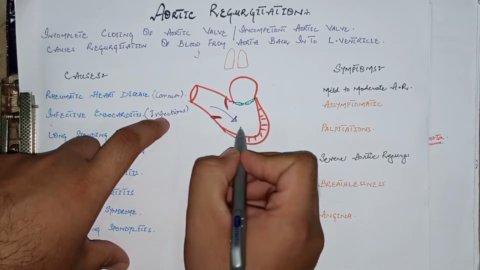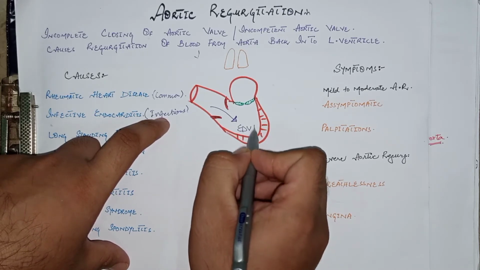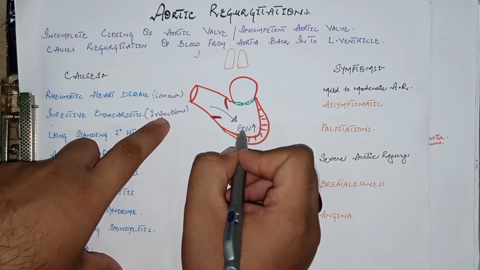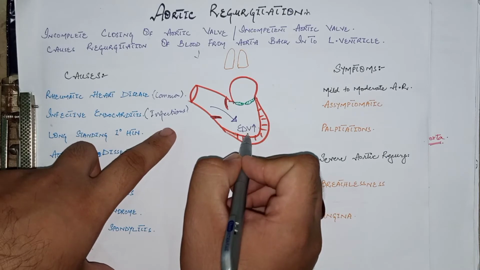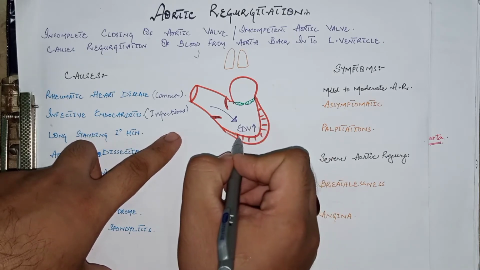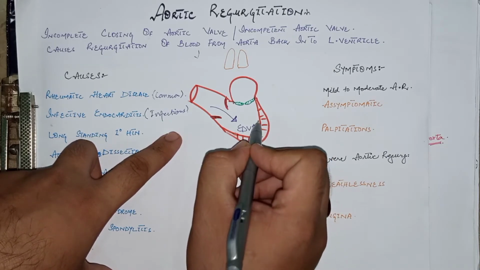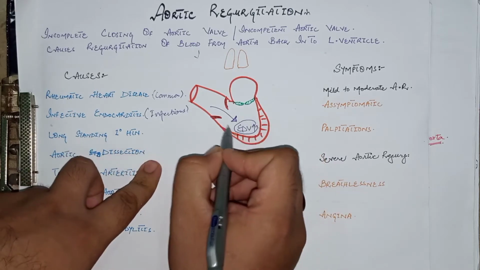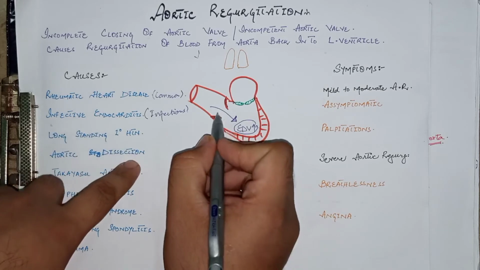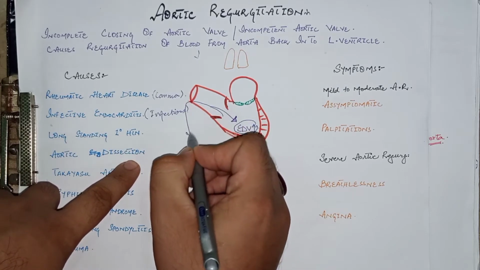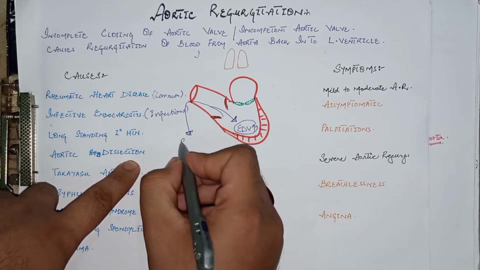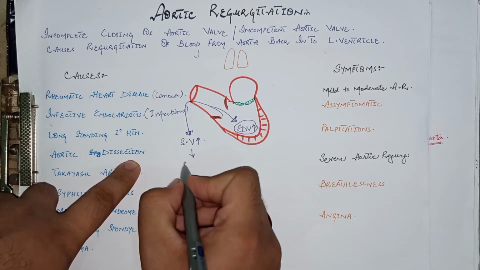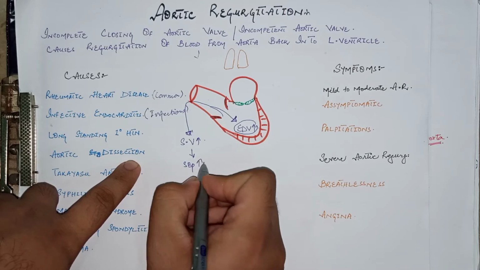Due to reflux of blood, there is increased end diastolic volume during the diastolic phase. Remember the Frank-Starling mechanism: the more volume, the more stretch on the heart, the more it will contract. So increased end diastolic volume causes more powerful contraction, and there is more ejection of blood as a compensation. So the stroke volume is double in this case.